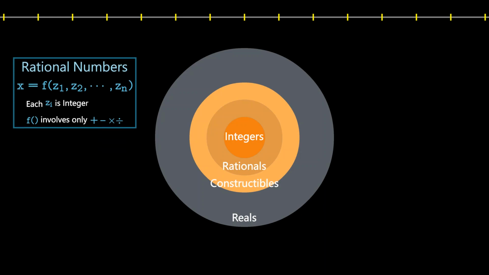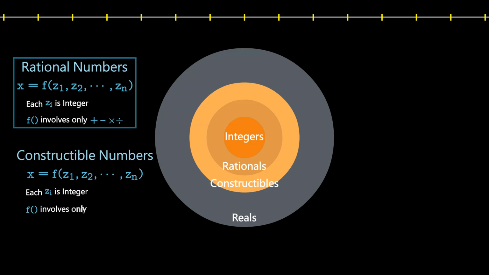The algebraic definition of constructible numbers is similar to that of rational numbers. Numbers that can be obtained from integers through a finite sequence of additions, subtractions, multiplications, divisions, and square root operations are called constructible numbers. Compared to the definition of rational numbers, this one adds the operation of taking square roots. You might wonder why this definition describes all the numbers that can be constructed with a ruler and compass. We will save the explanation of this question for the end of the video.